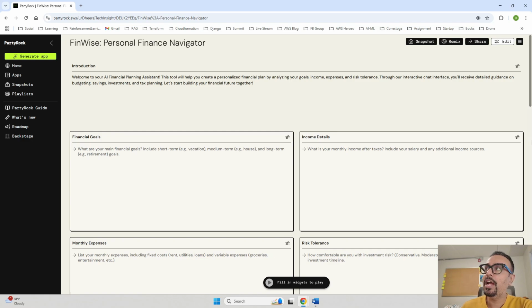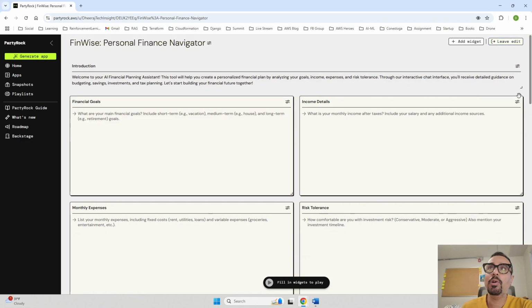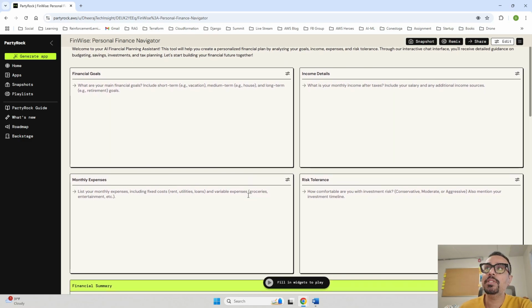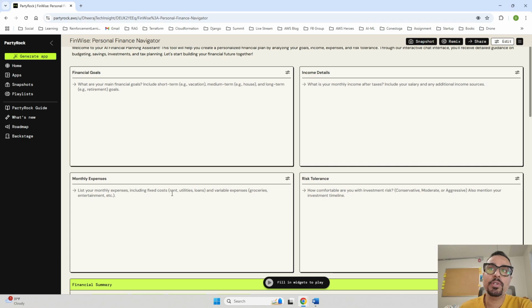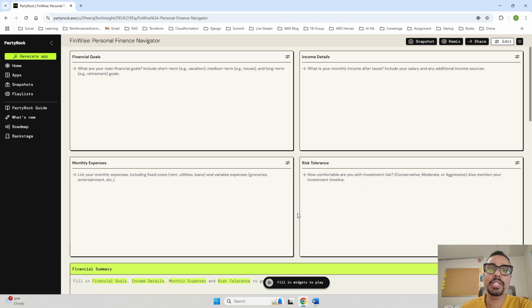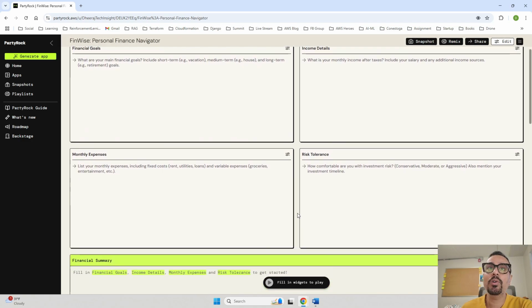So here is the app, and let me edit that to make it well organized. Now let's see what all user input it is going to take. It is first going to ask for financial goals. It says, what are your main financial goals, short term, medium term, and long term. Your monthly expenses, that is your fixed cost, rent, utilities, variable expenses, and how comfortable you are with investment risk. So these are all the information that we have to provide over here.